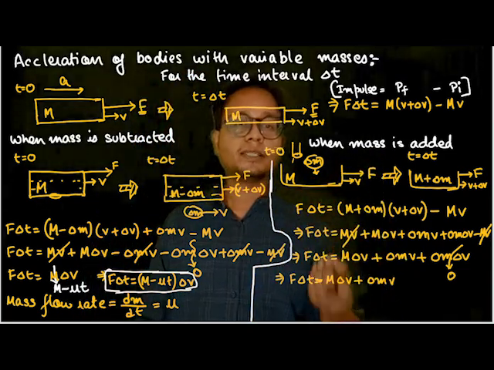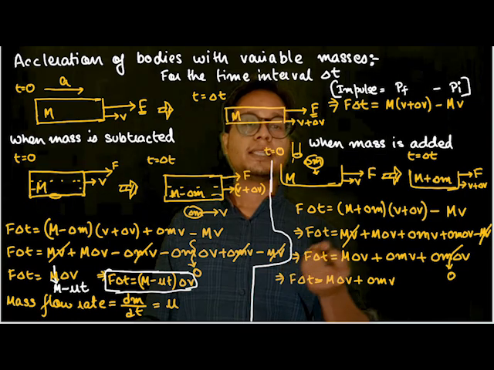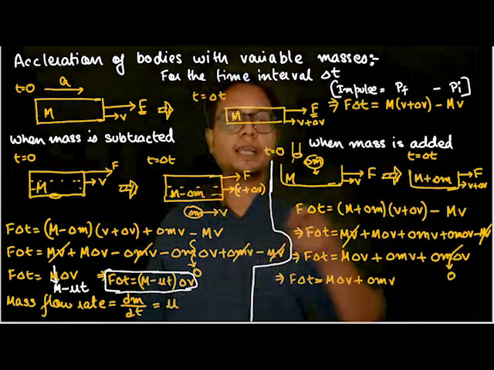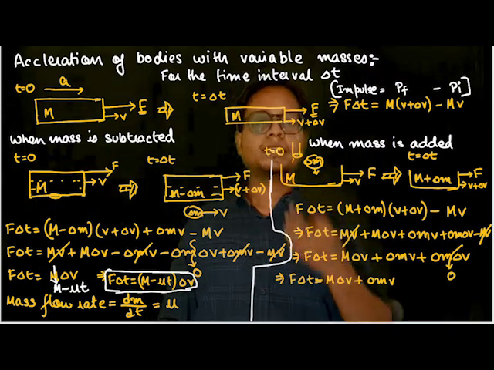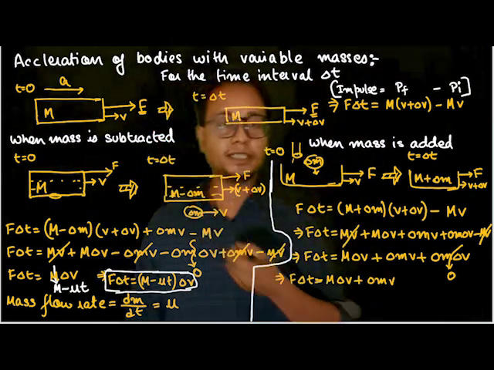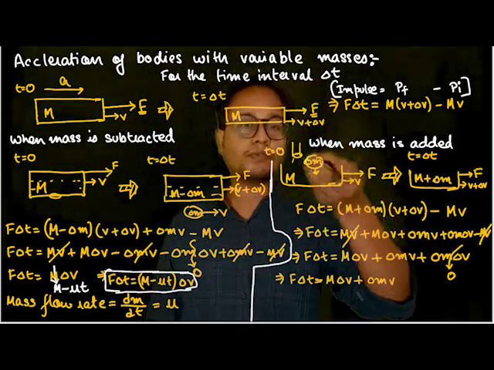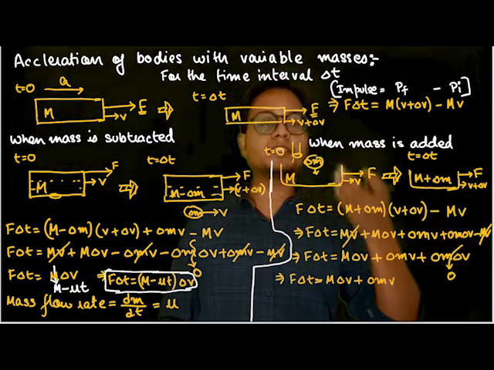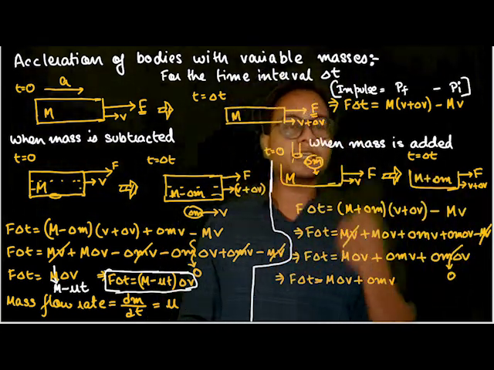Now, the mass out here is a variable quantity. At time t, what is the mass of this object? If the mass flow rate is mu, how much mass gets added? Suppose the initial mass of the container was 100 kg and 5 kg per second of oil is added. After 3 seconds, the total mass is initial mass plus 5 into 3, that means 115 kg.